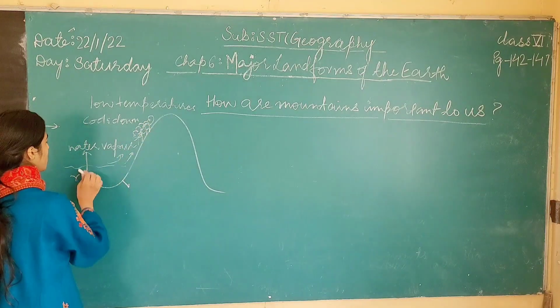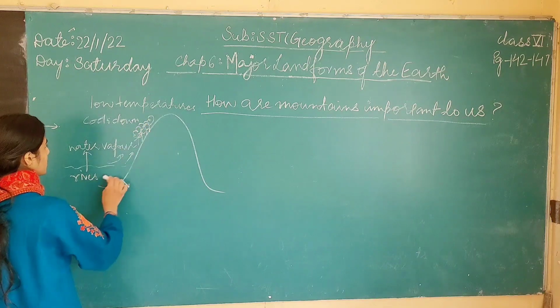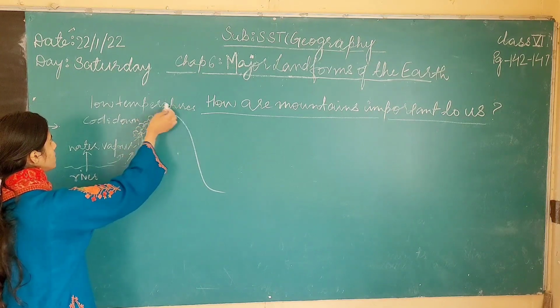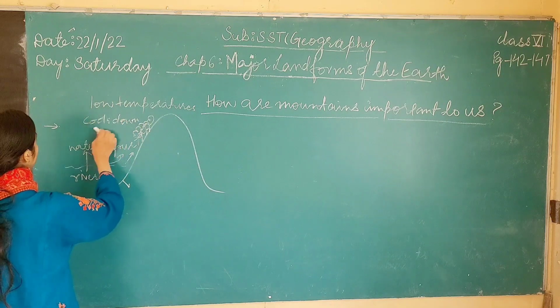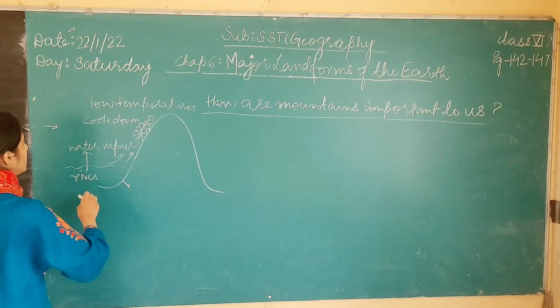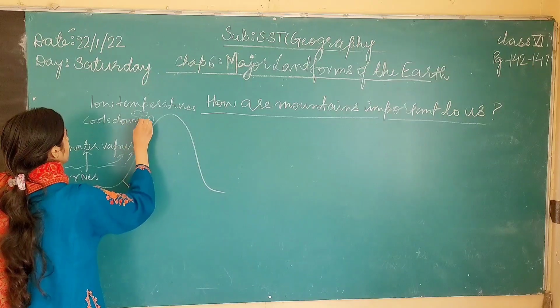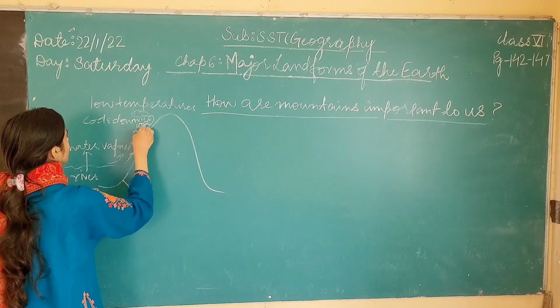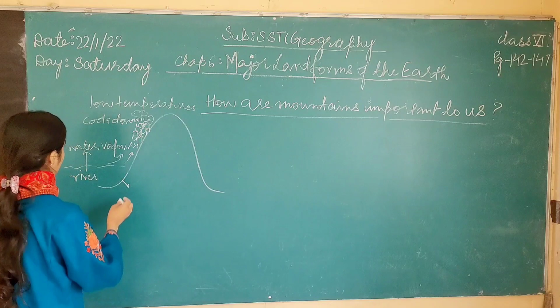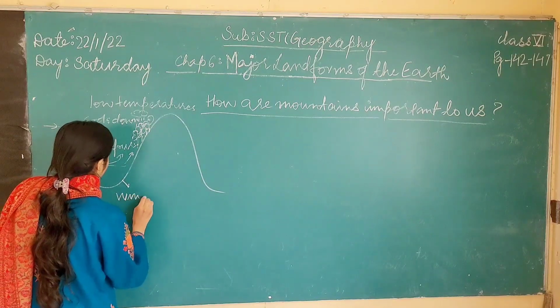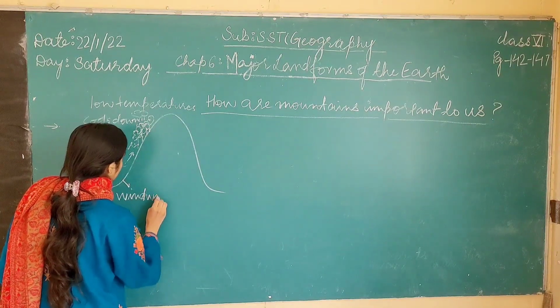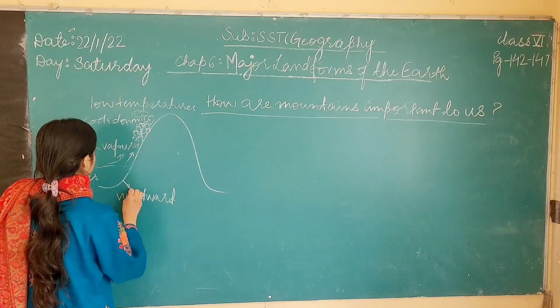So when these water vapors rise up the mountains, because of the slope of the mountains, they experience low temperature and so they cool down, and when they cool down, these water vapors form clouds and they start to rain over the windward side of the mountain. This is the windward side of the mountain.